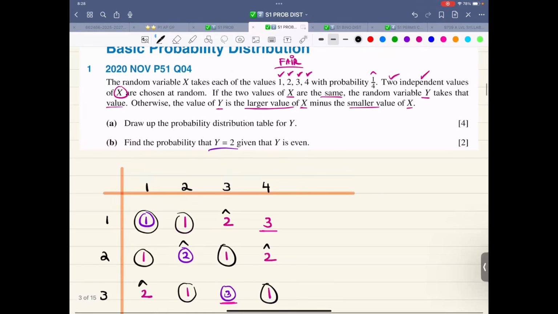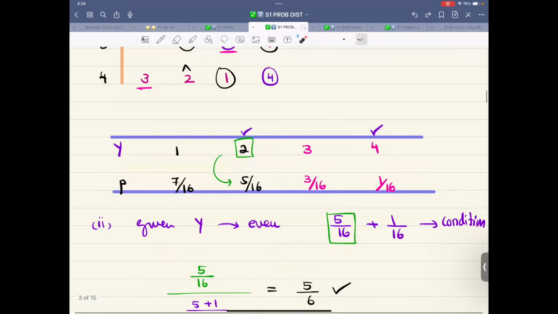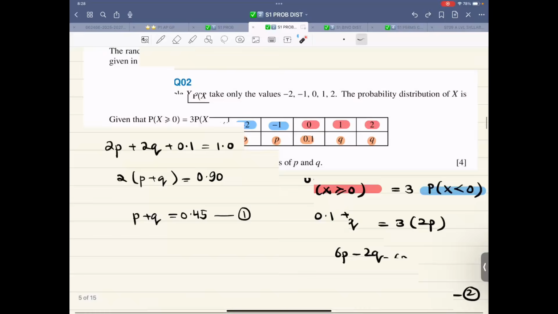It is according to this rule. That is, if the two values are the same, the random variable y takes that value. So 1, 1 becomes 1, 2, 2 becomes 2, and so on. Otherwise, the value of y is the larger value of x minus the smaller value of x. So that is the positive difference. And then we form this table. I hope this is clear.